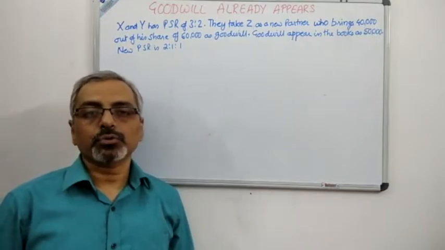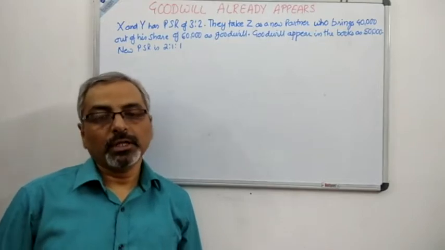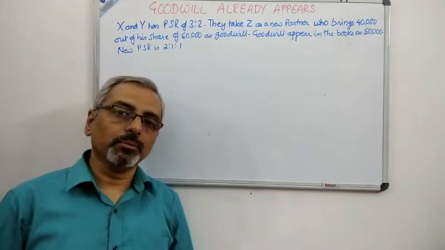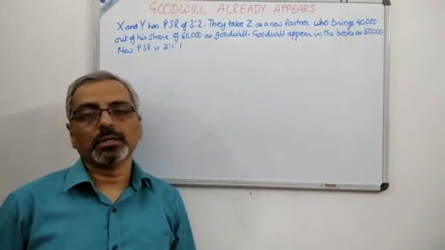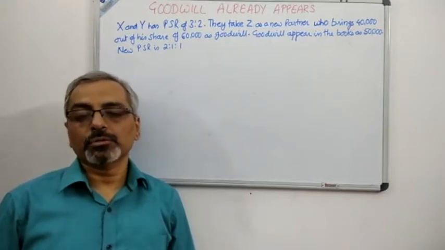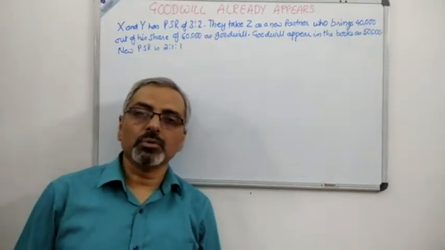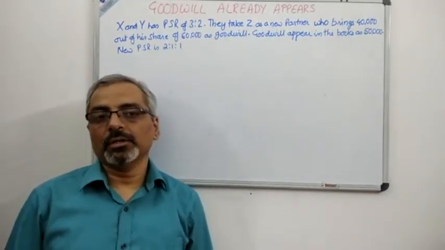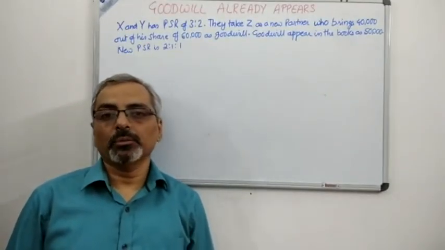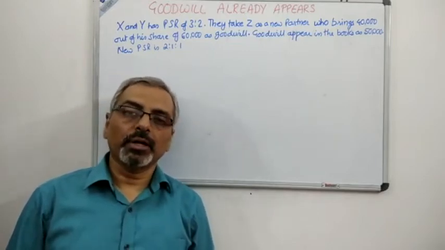The new partner was supposed to bring in 60,000 as the goodwill, but he has only brought in 40,000 over here, and there is a goodwill which is appearing in the books as 50,000. So the goodwill which appears in the books will be distributed among old partners in the old ratio, and the goodwill which is brought in by the new partner will be distributed in the sacrificing ratio. Here, since we have an old ratio and the new ratio given, the step becomes very clear. Number one, we need to calculate the sacrificing ratio, and then only we can go ahead with the journal entries. So let us start with the calculation of sacrificing ratio and then go ahead with the journal entries.